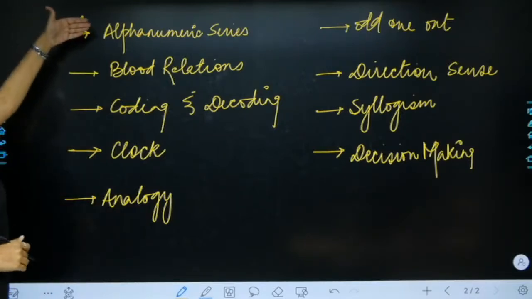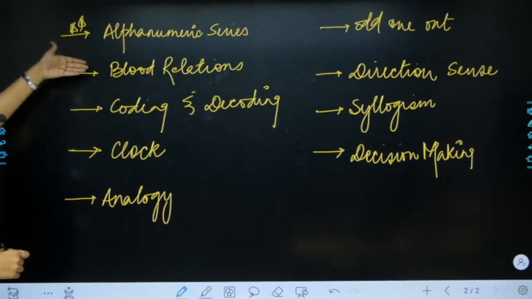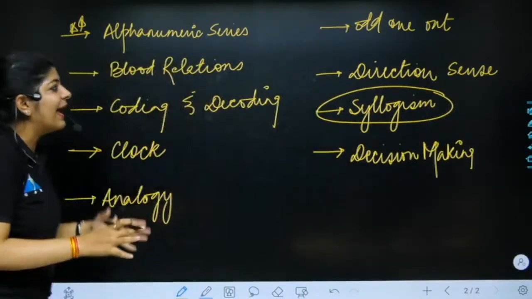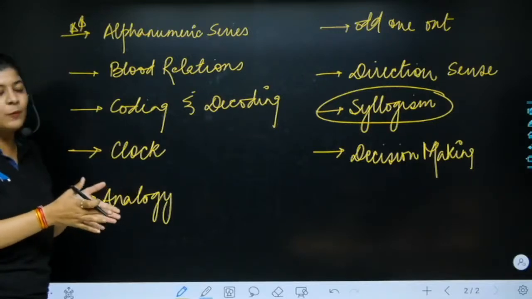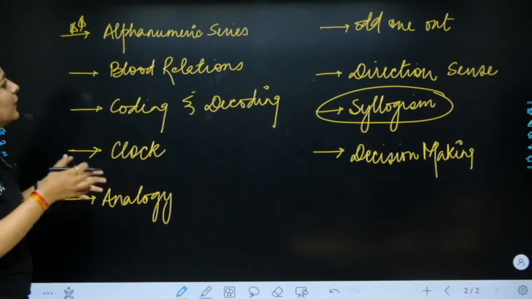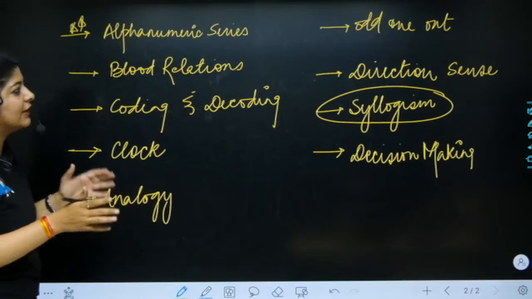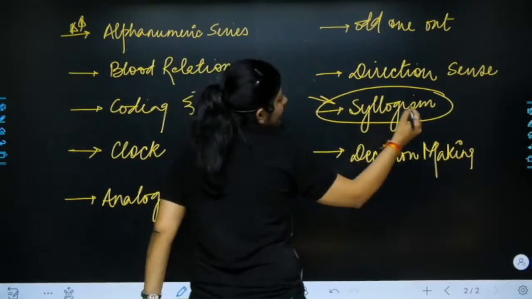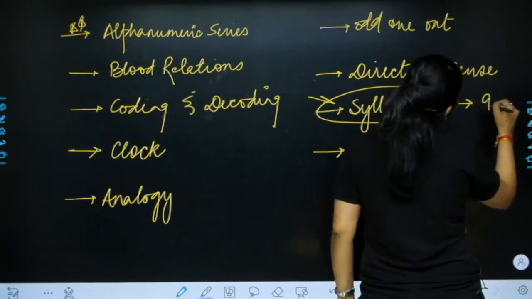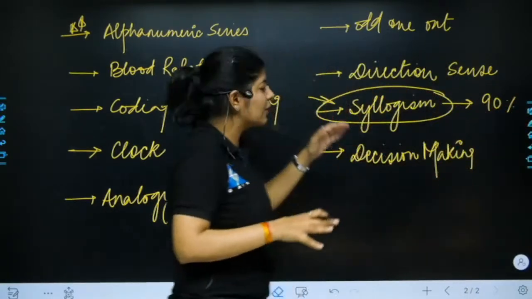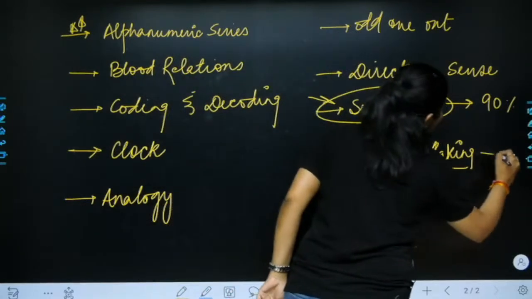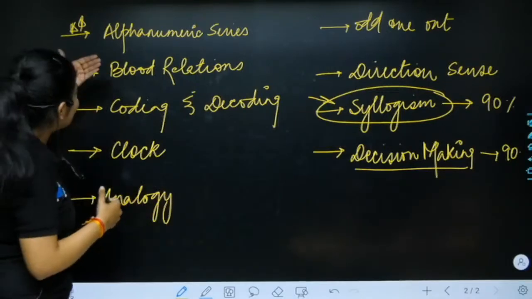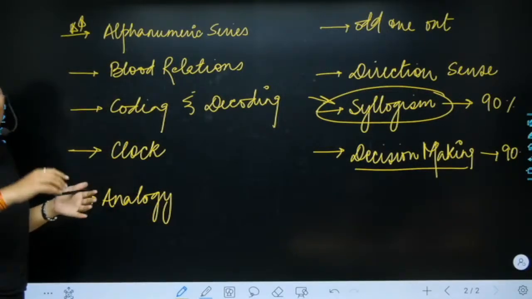The alphanumeric series and questions like blood relations and syllogism are very important topics. We should prepare ourselves in a very good manner so that we can easily score 15 out of 15. As we know, there is a 90% chance that one syllogism question, or a question from decision making, is fixed. So we should prepare such topics first, and the rest of the topics can be covered with time.